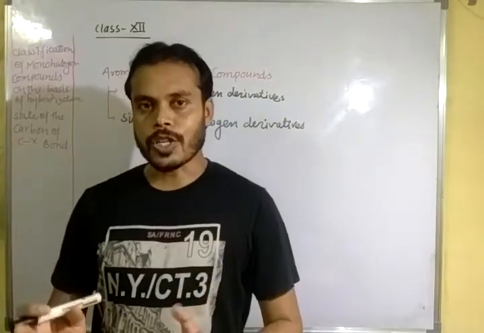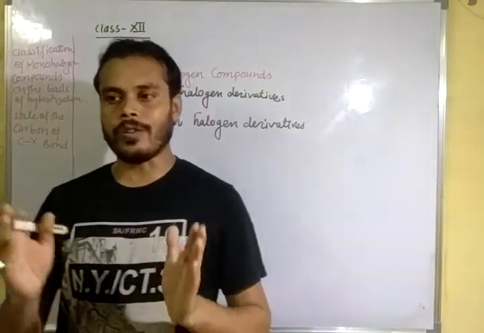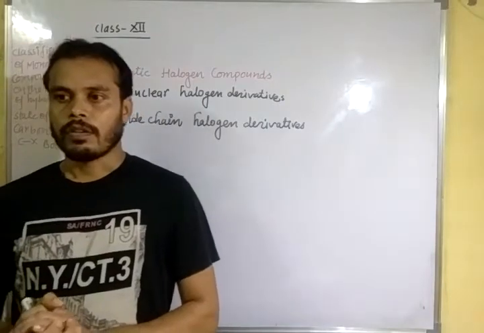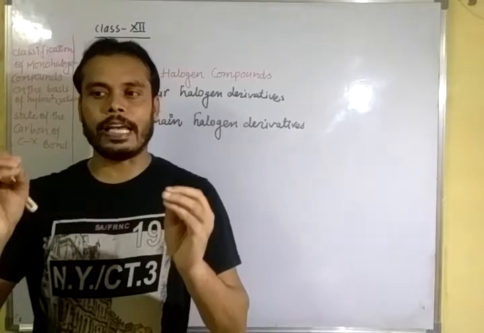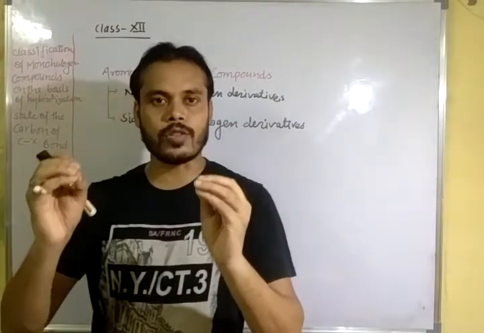The definition of aromatic halogen compound is: the halogen derivatives of arenes are called aromatic halogen compounds.